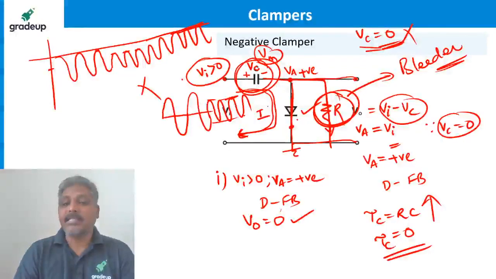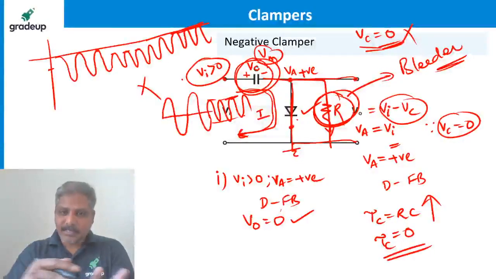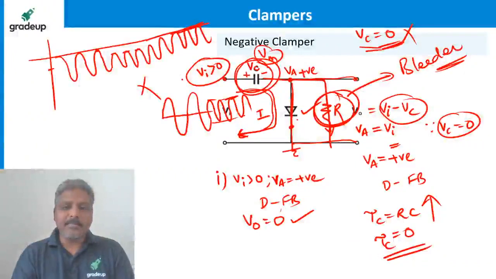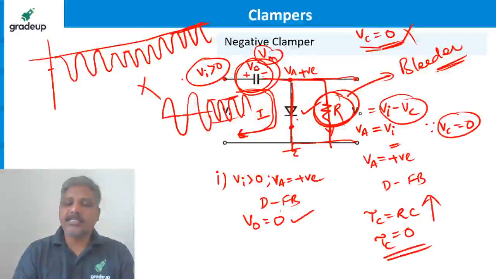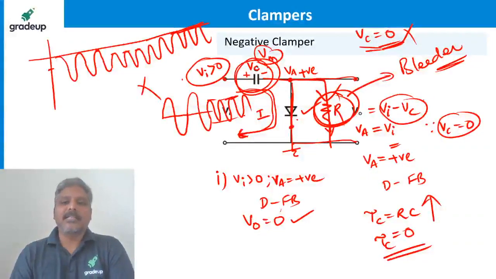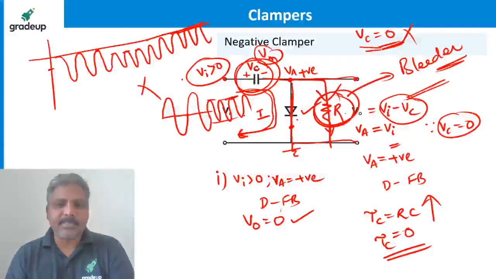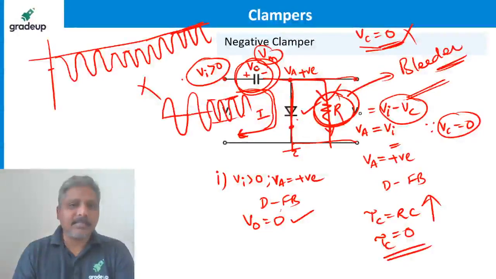That means the capacitor is bleeding through that. Bleeding means it is discharging. You know, bleeding means blood is oozing out, right? So similarly, the capacitor is losing its charge by having current passing through this resistor. That's why it's called a bleeder resistor, discharging the capacitor. Otherwise, discharging resistor. This is to discharge.